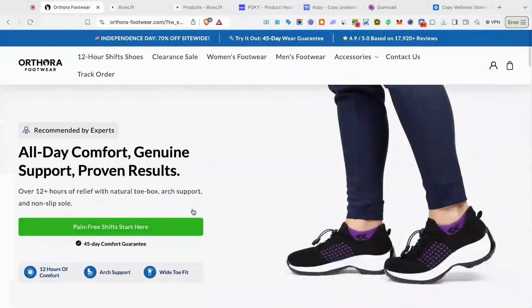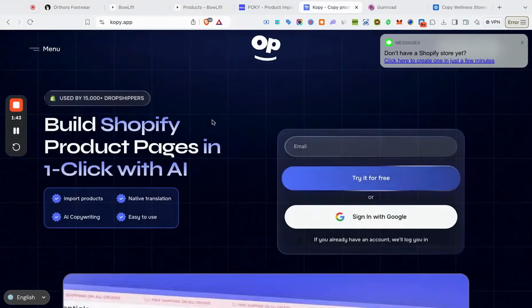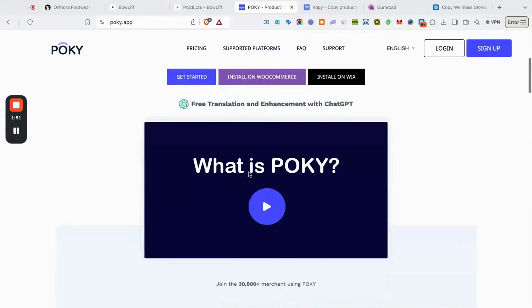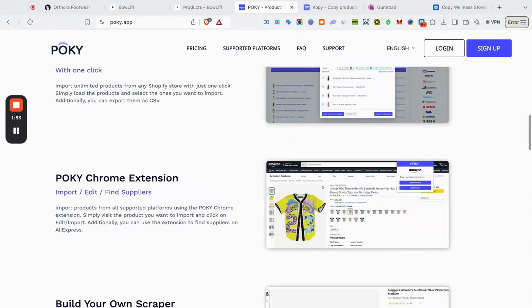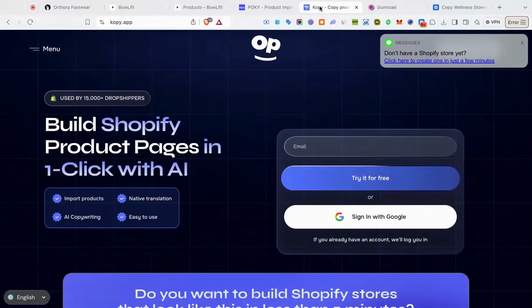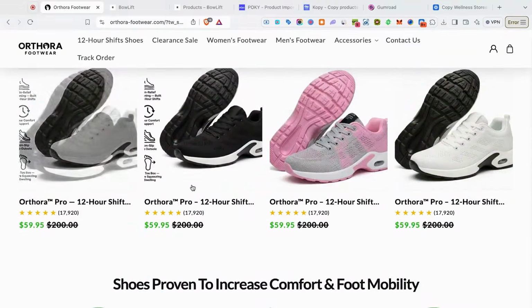So once you find a winning store like this, you just want to come over to sites like Pokey or a site like Kopi. And pretty much what these websites allow you to do is you just give them the URL of the store, and they're going to import all their products in one click. They're going to change up the titles, they're going to change up the descriptions, everything like that to make it unique. So it's your own store, right? And that's what you want to do once you find a winning store, guys. You don't have to draft all these products up yourself. You can literally just copy everything they're doing and make a lot of money.